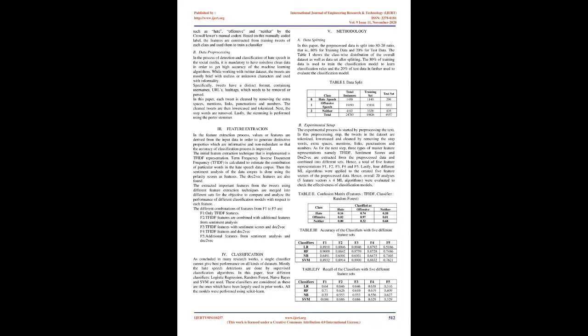The important features extracted from the tweets using different feature extraction techniques are merged into different sets, with the objective to compare and analyze the performance of different classification models with respect to each feature. The different combinations of features from F1 to F5 are: F1, only TFIDF features. F2, TFIDF features combined with additional features from sentiment analysis. F3, TFIDF features with sentiment scores and doc2vec. F4, TFIDF features and doc2vec. F5, additional features from sentiment analysis and doc2vec.